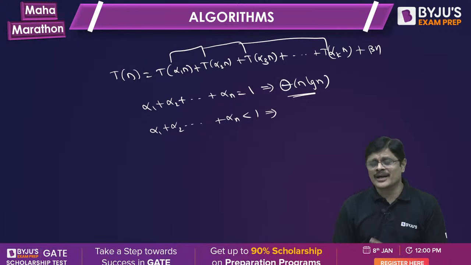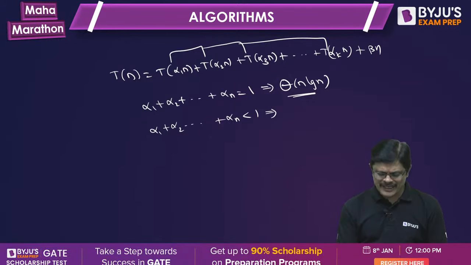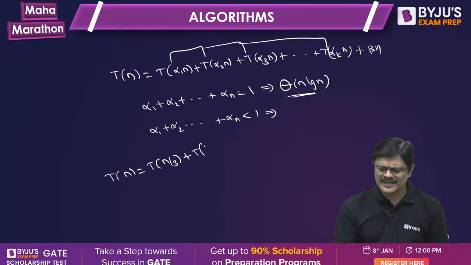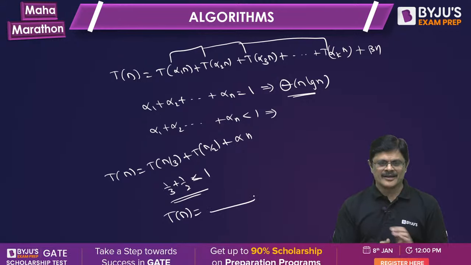If the sub-problem sum is less than 1, for example, if you have T(n) equal to T(n by 3) plus T(n by 2) plus alpha n, here we get 1 by 3 plus 1 by 2, which is obviously not less than 1. In this case, what is the complexity? You have to mention this in the comments. It's a shortcut, an important shortcut.